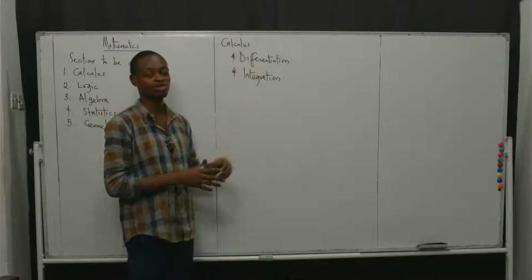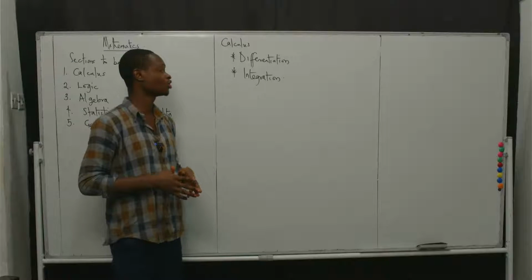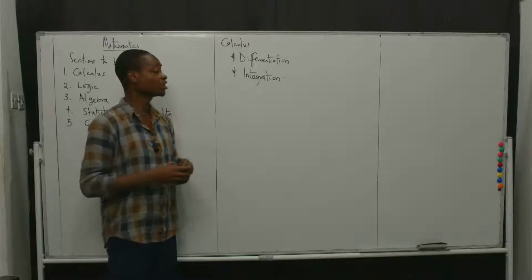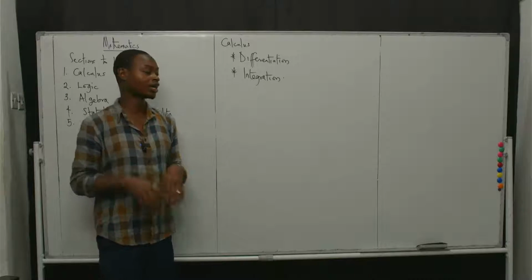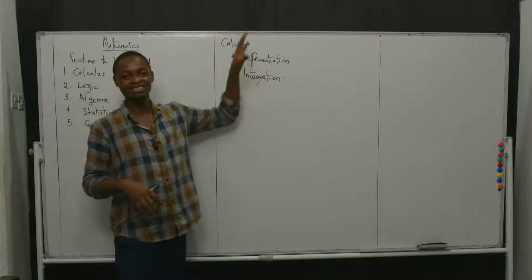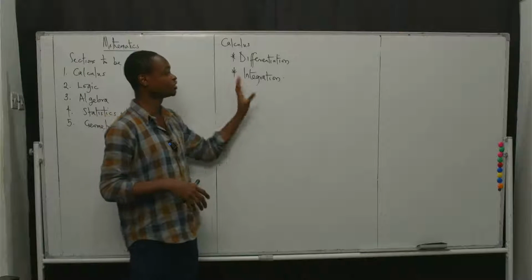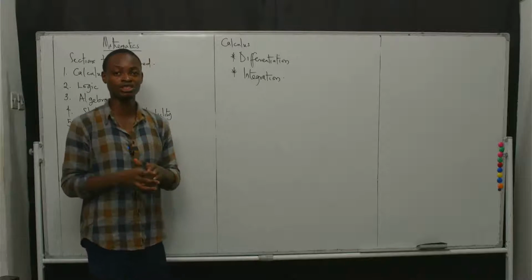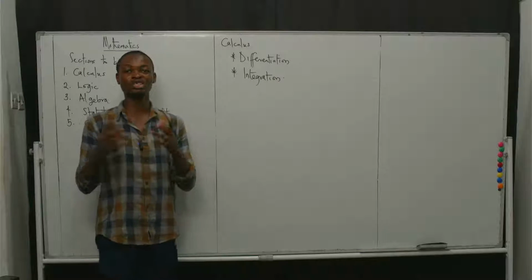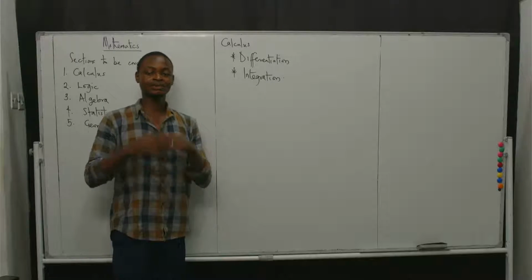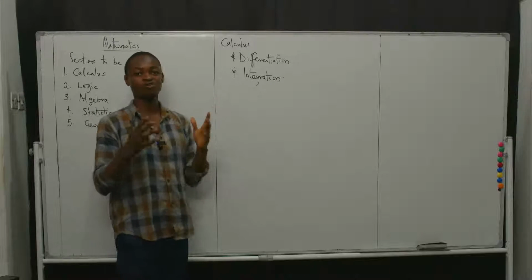From differentiation, we have product rule, we have function of functions, we have all of that put together. I will pick in each branch all the topics inside. Same thing for integration, we have different topics which are like the methods you can use for integration: by parts, partial fractions, and all of that.